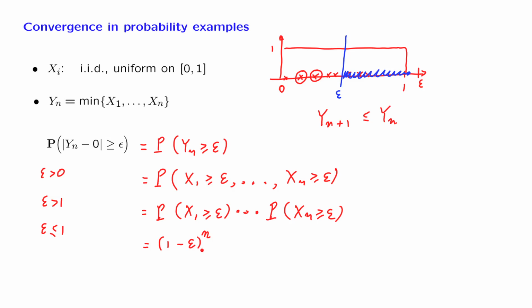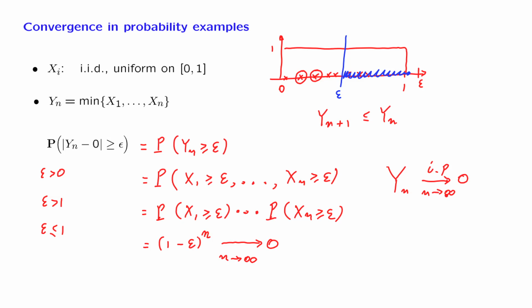Now, epsilon is a positive number, so 1 minus epsilon is strictly less than 1, and when we take higher powers of a number that's less than 1, we obtain something that converges to 0 as n goes to infinity. And that's what we needed to verify. Since this is the case for any epsilon, we conclude that the random variables Yn converge to 0 in the sense that we have defined, in probability.